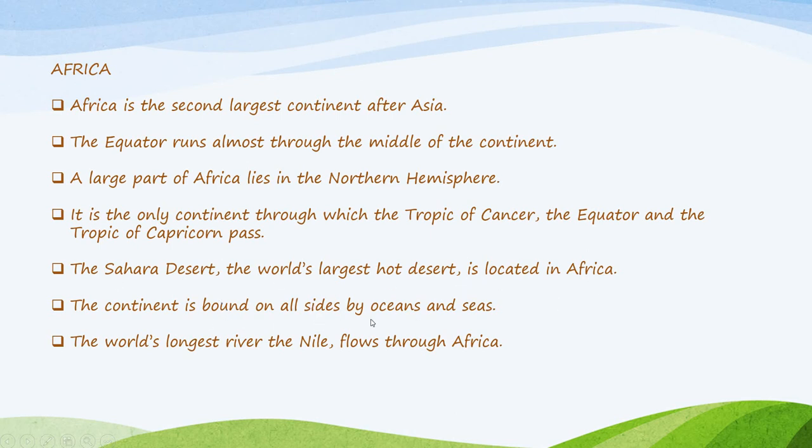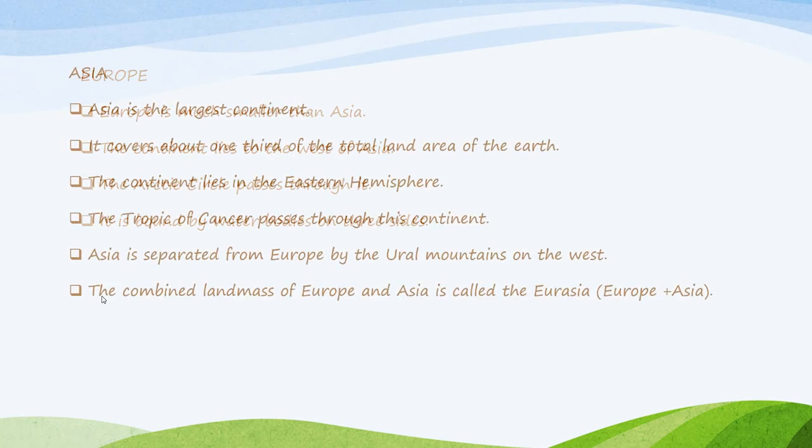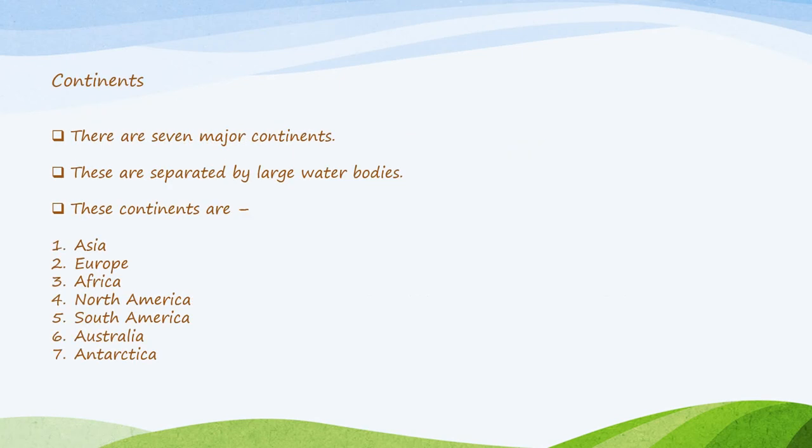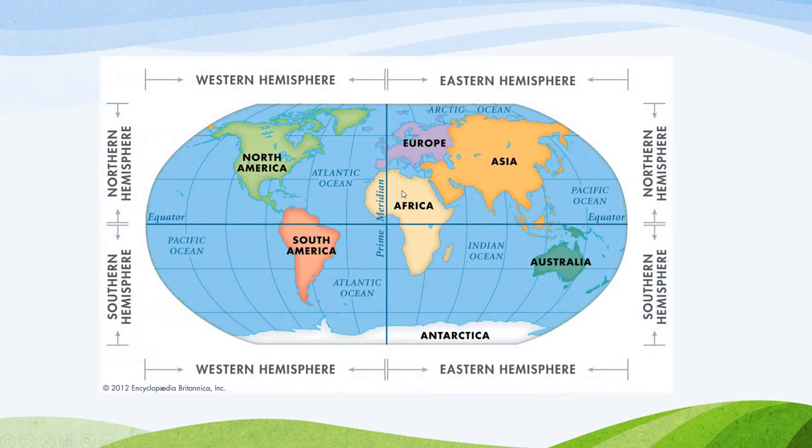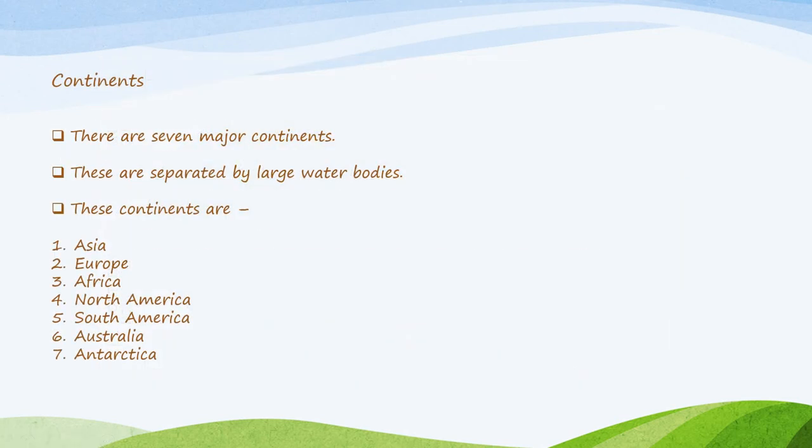This continent is bound on all sides by oceans and seas, and the world's longest river, the Nile, also flows through the continent Africa, and it is the second largest continent. Okay, so you can see here, this is Africa. First largest continent is Asia, second is Africa. It is surrounded by water bodies from all its sides, and all three of these important latitudes, Tropic of Cancer, equator, and Tropic of Capricorn, pass through the continent of Africa.